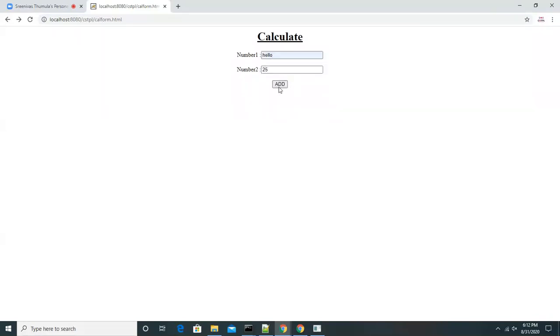This time I am clicking on the add button. What is the message you are getting? Please give valid numbers. Okay.